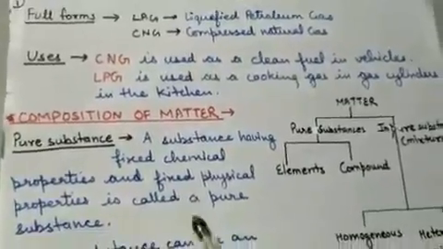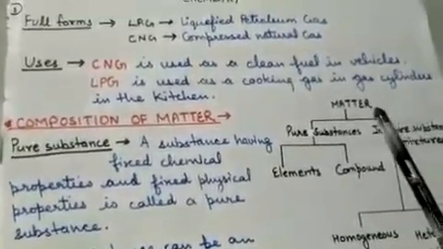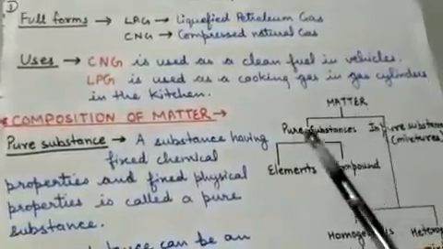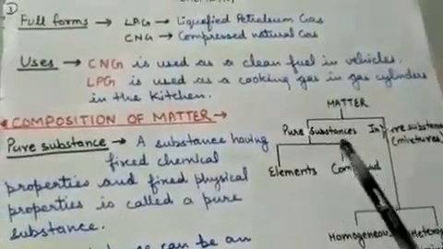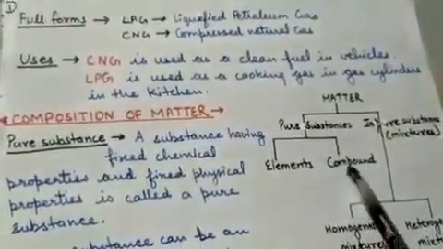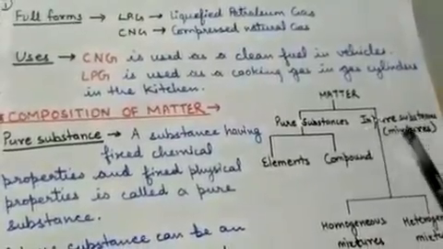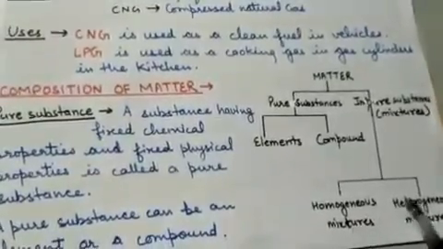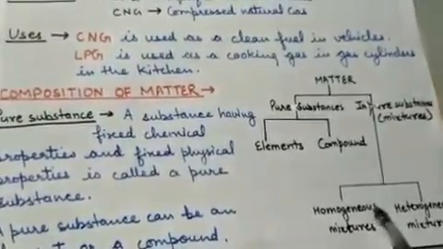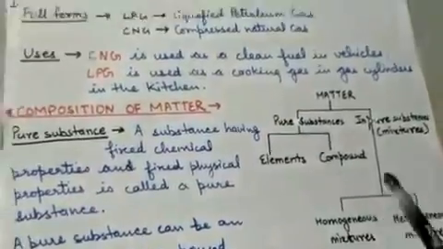Now next topic is composition of matter. Matter is classified into two parts, pure substances and impure substances. Pure substances are further classified into elements and compounds, while impure substances are known as mixtures. Mixtures are further classified into homogeneous mixture and heterogeneous mixture. This we will study in another class.